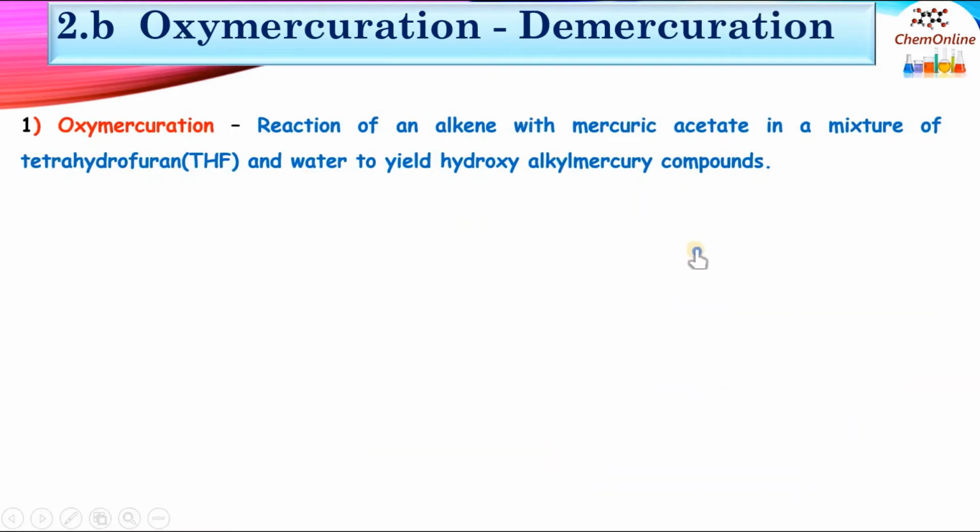The next reaction by which alcohols can be prepared from alkenes is by oxymercuration demercuration reaction. First, let's see what is meant by oxymercuration.